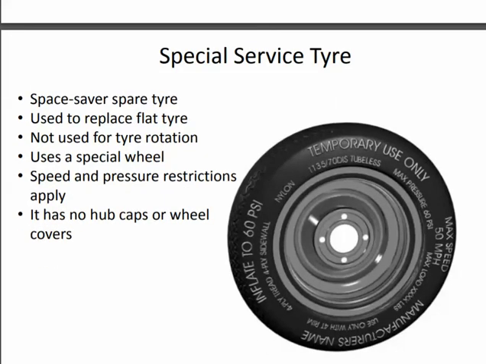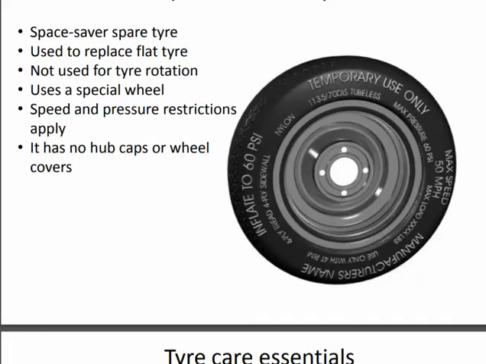Next we have a special service tire. The space saver spare tire, or a Stepney as we generally know it, is the name for the spare tires, and it is used to replace flat tires and not used for tire rotation. It is a special wheel, and the speed and pressure restrictions apply to it also. It has no caps or hub caps on the wheel cover, being a temporary tire or spare tire.